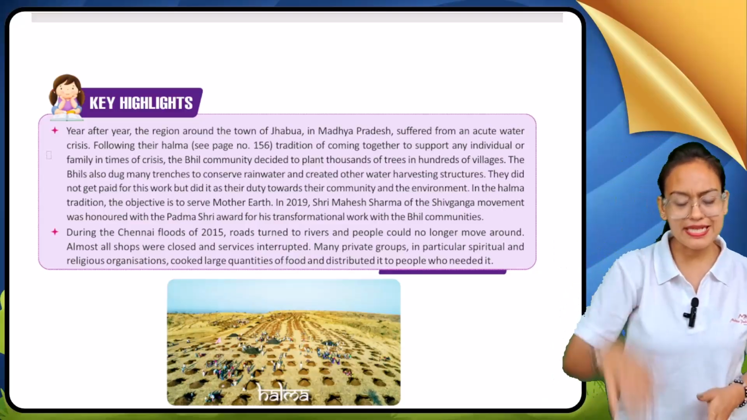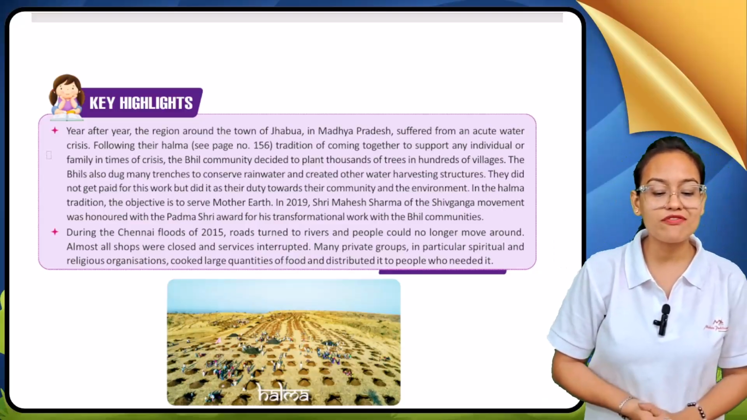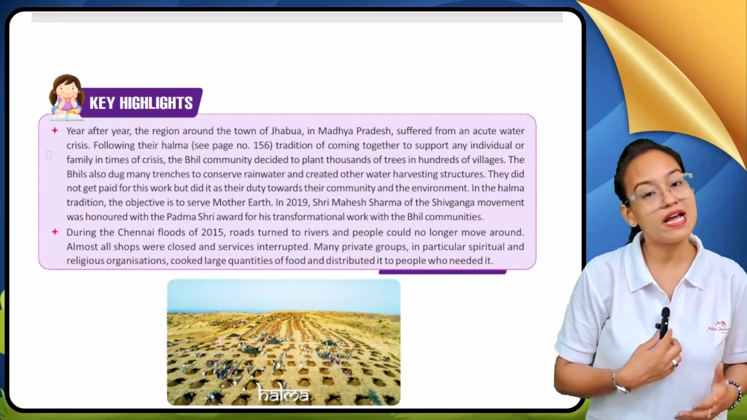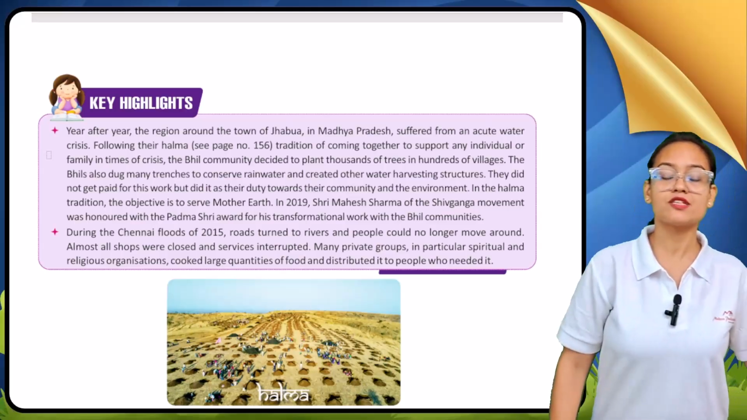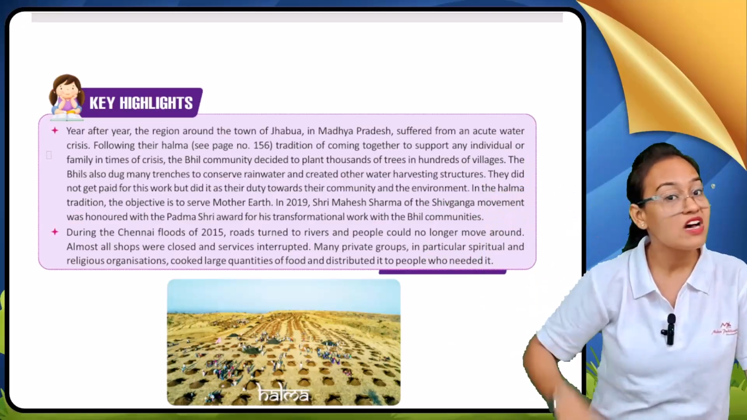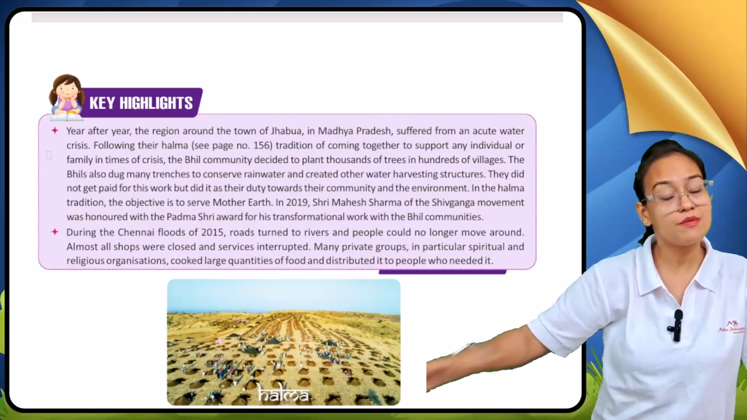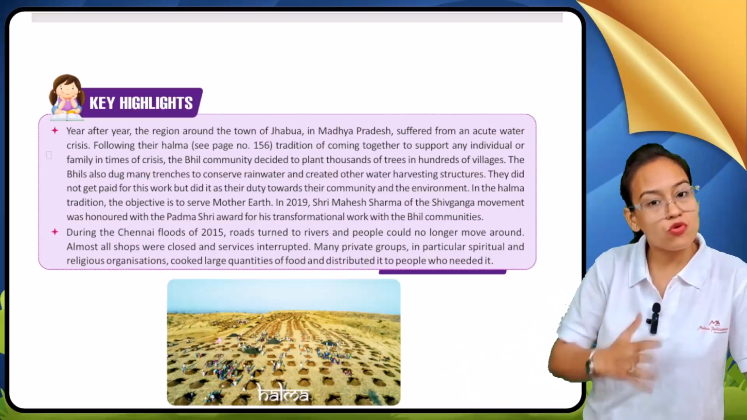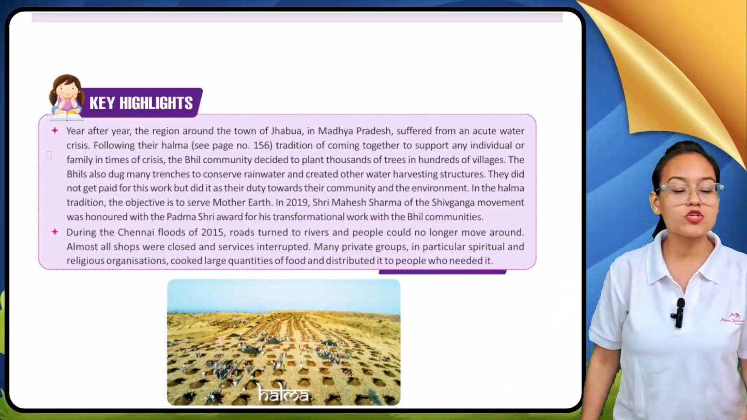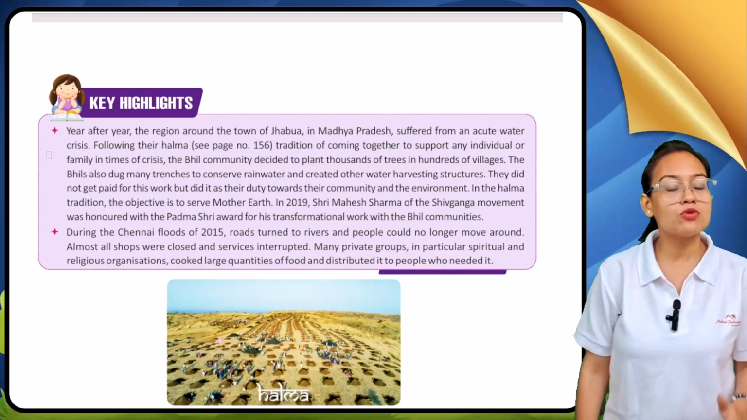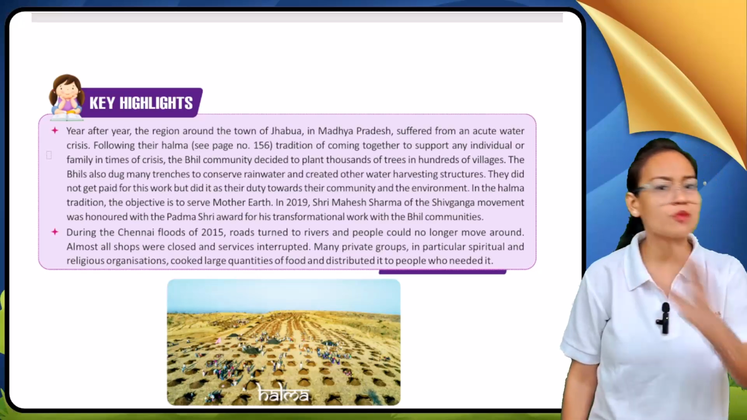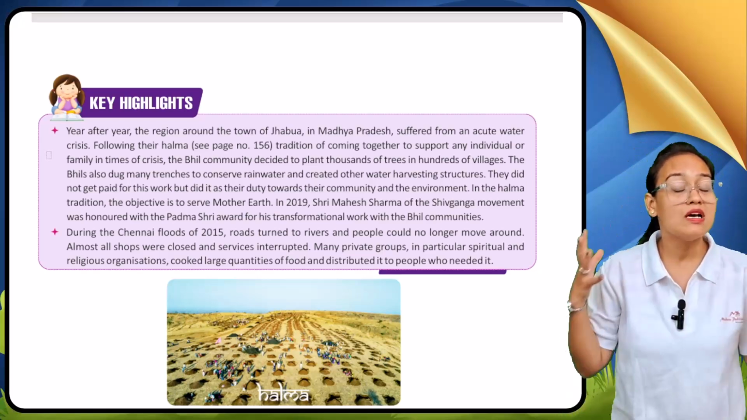Now the second incident. During the Chennai flood of 2015, roads turned to rivers and people could no longer move around. See, my dear student, Chennai faced an acute disaster in the form of a flood. Roads became rivers. If roads become rivers, it means no movement will happen. Almost all shops were closed and services interrupted. Due to this flood disaster, all over Chennai shut down.